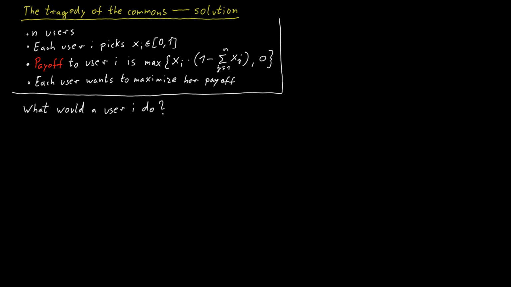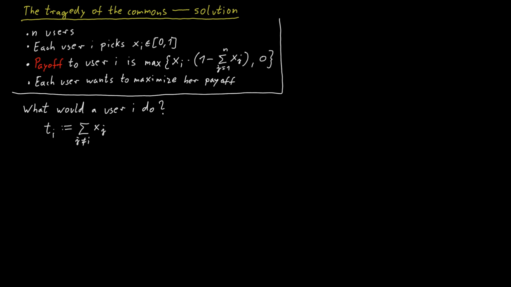So first we define ti as the sum of all the xj values except our own. So we sum up all the xj values for all the other users, and this is ti. In other words, ti is just equal to the sum over all xj's minus our own value xi.